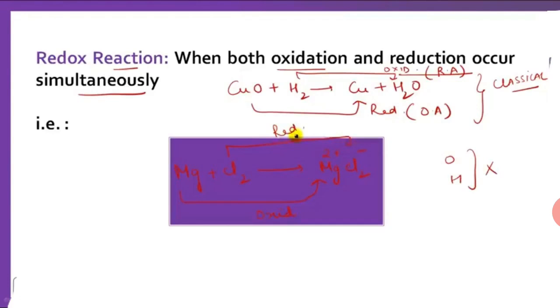Then we say that there is reduction because it loses its oxygen, while hydrogen gets oxygen, then it is oxidation. There are both oxidation and reduction in this reaction, so it is a redox reaction.